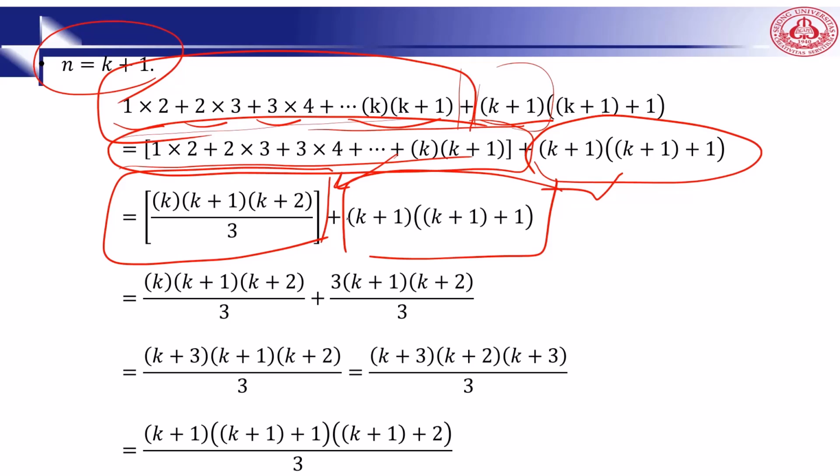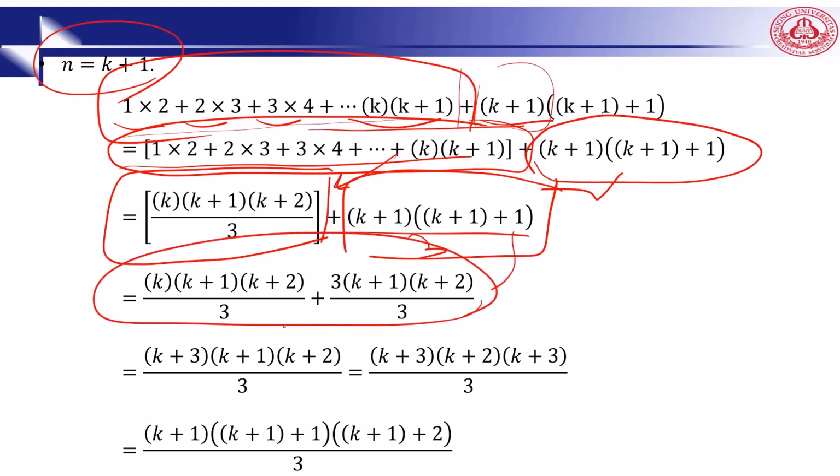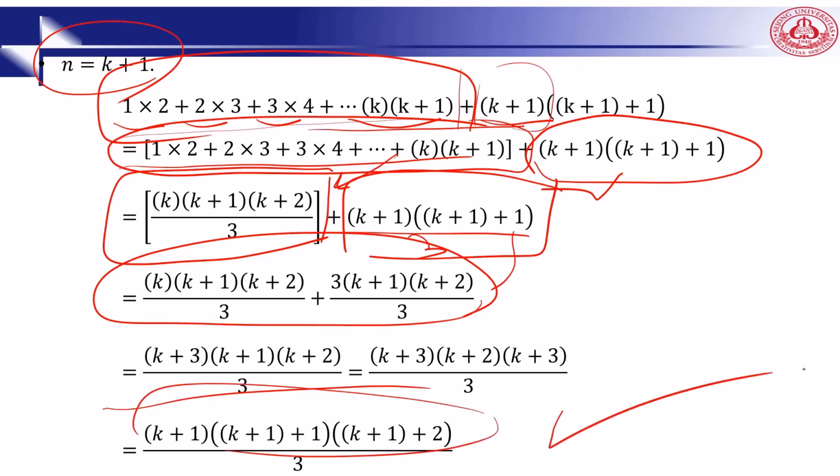For this summation of fractions, we need to find the common denominator. What is that? 3, right? It will be something like this. And if you do a simple summation of two fractions, you will come up with something like this. And this says our proof is correct.